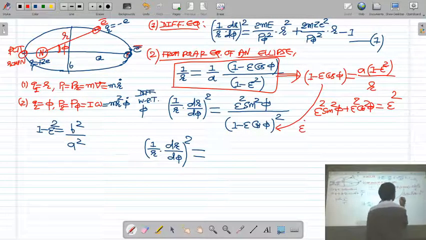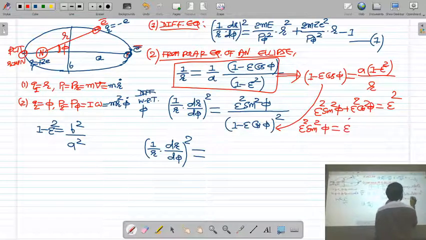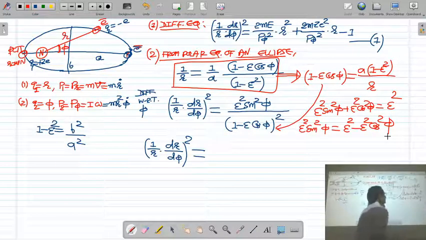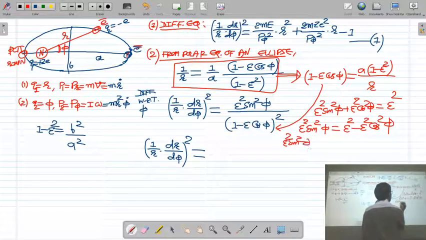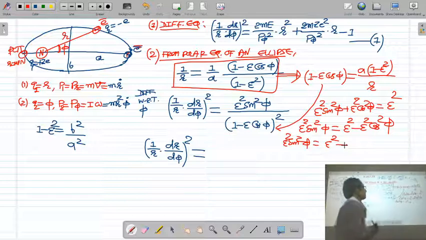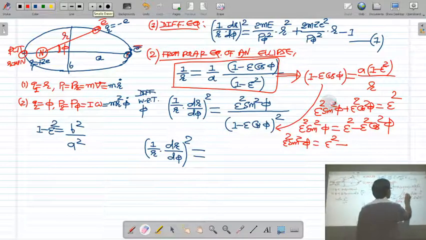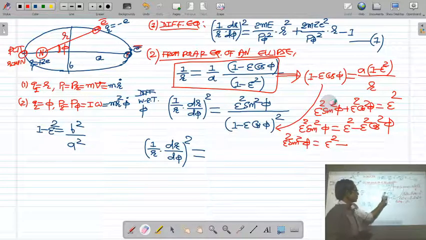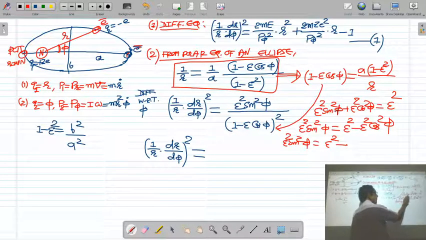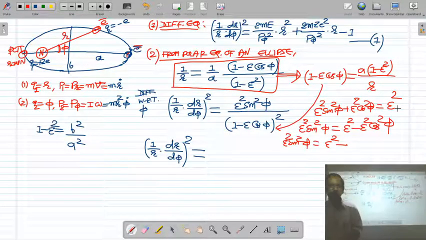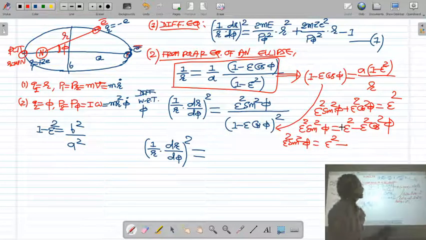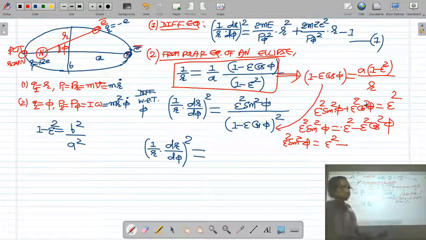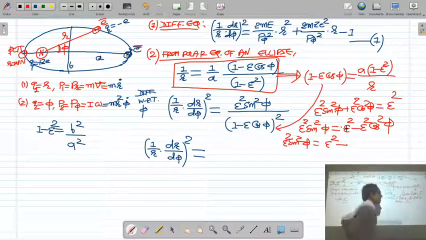So the value of epsilon square sin square phi is nothing but epsilon square minus epsilon square cos square phi.